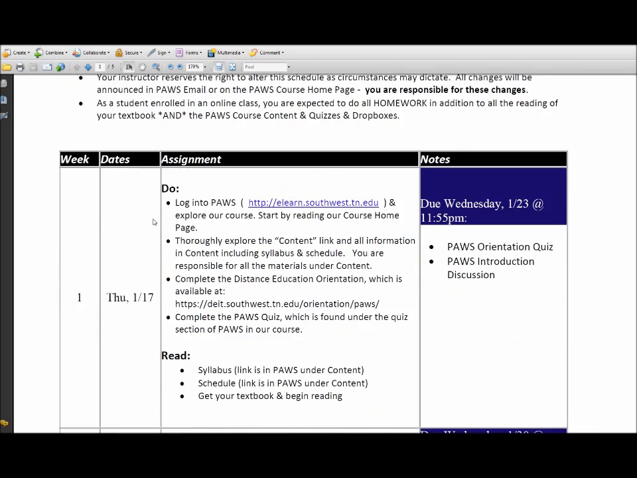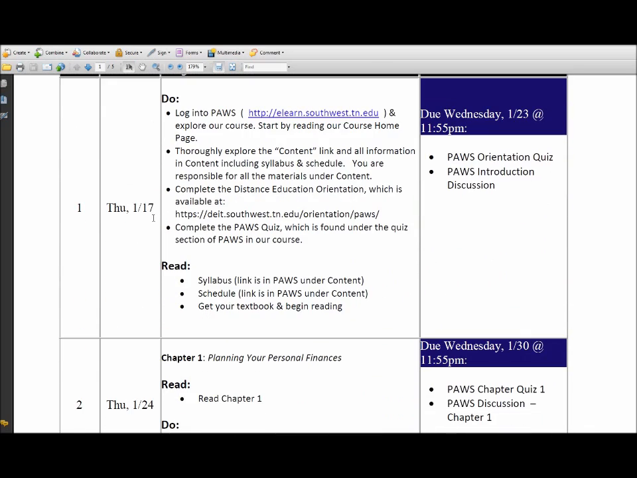So go through and look at the schedule, and it'll tell you that this week there are some important things that you need to be working on. For example, you need to be working and actually complete the online orientation, and this will help you to understand the requirements of an online student, help you get oriented into the PAWS system. Also, as I've already mentioned, read the syllabus, read your schedule. Of course, you're going to have to get your textbook and get started on that.